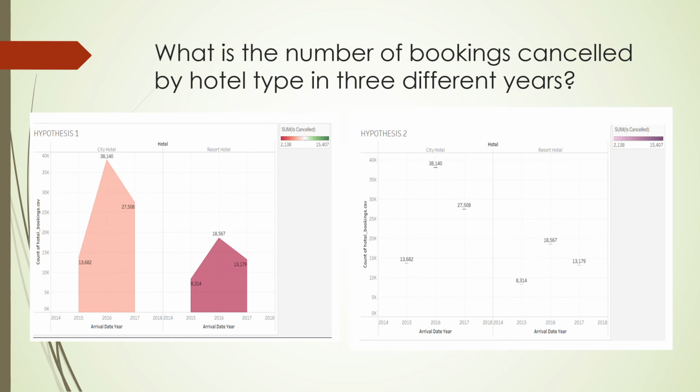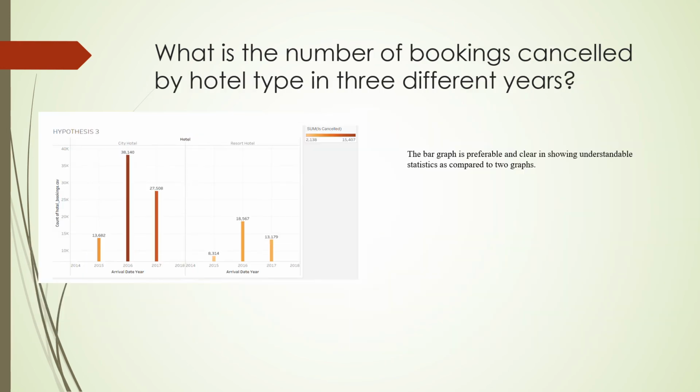And coming to another question: what is the number of bookings cancelled by hotel type in the 3 different years? Here also we made three graphs, and the best graph selected is the bar graph, which was preferred because of the clarity in showing understandable statistics as compared to the other two graphs.